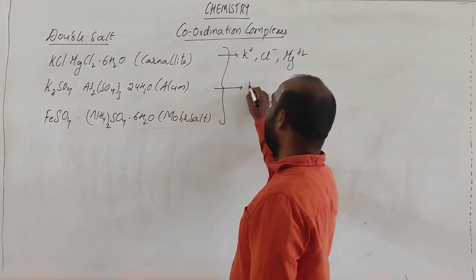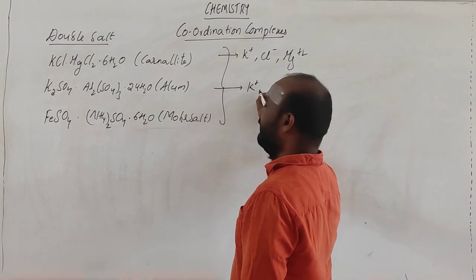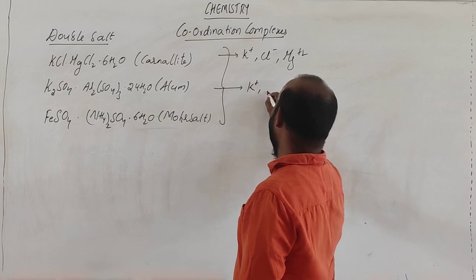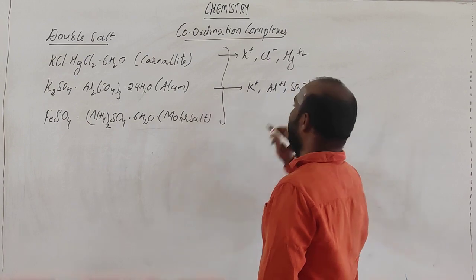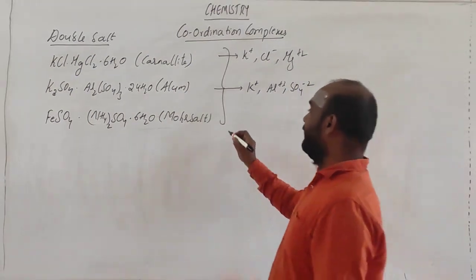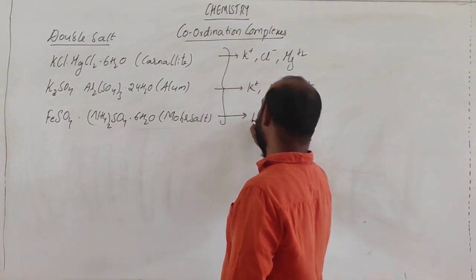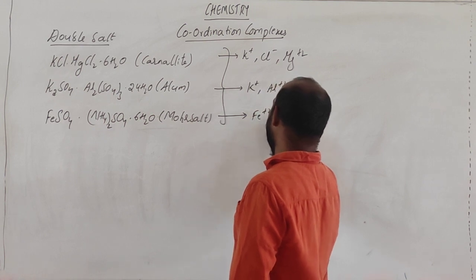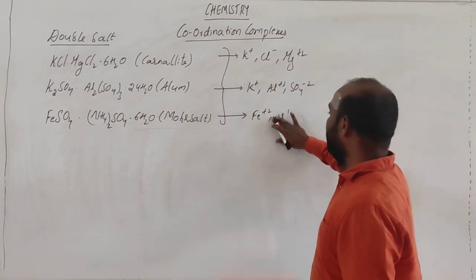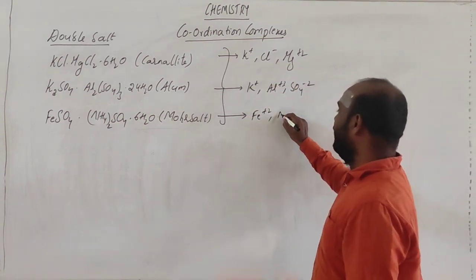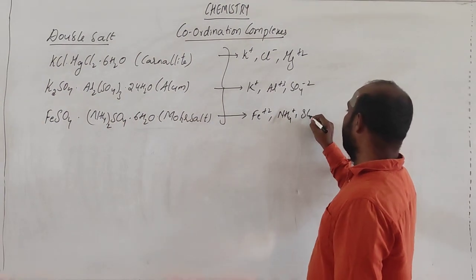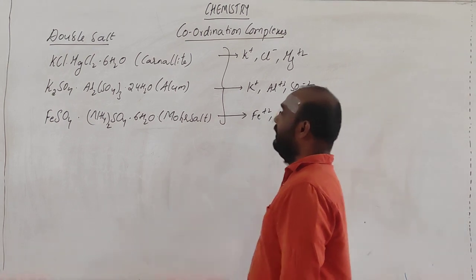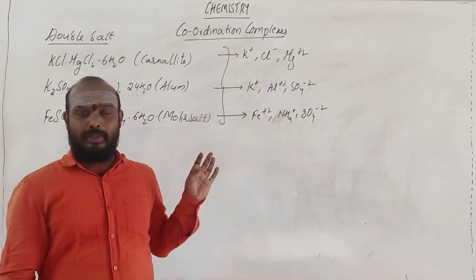Next is this one: here K+, aluminum 3+, sulfate you can expect. And here you can expect Fe2+, NH4+ and SO4 2-. So these are the ions you can expect.